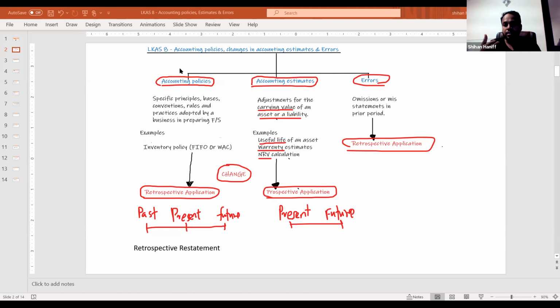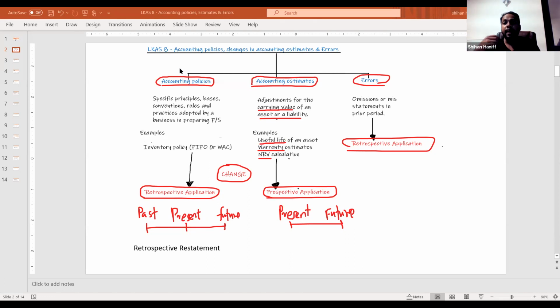Accounting estimate change. If the accounting estimate is changed, useful life of the asset, warranty estimate, or the net realizable value is changed, we don't change the previous year. We will change only current year and future. That is called prospective application.